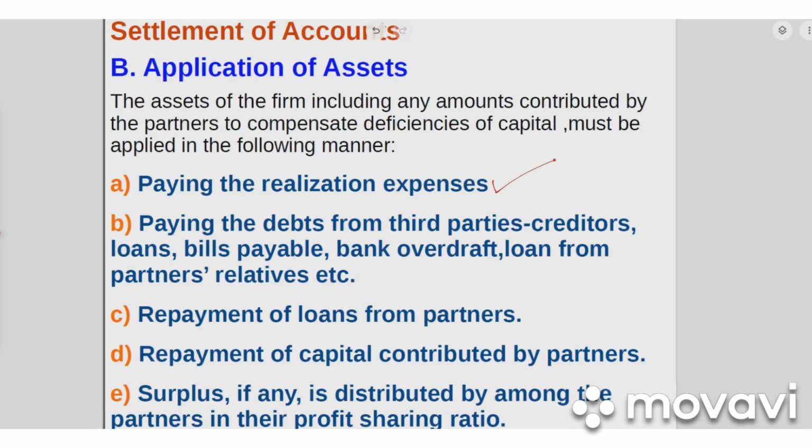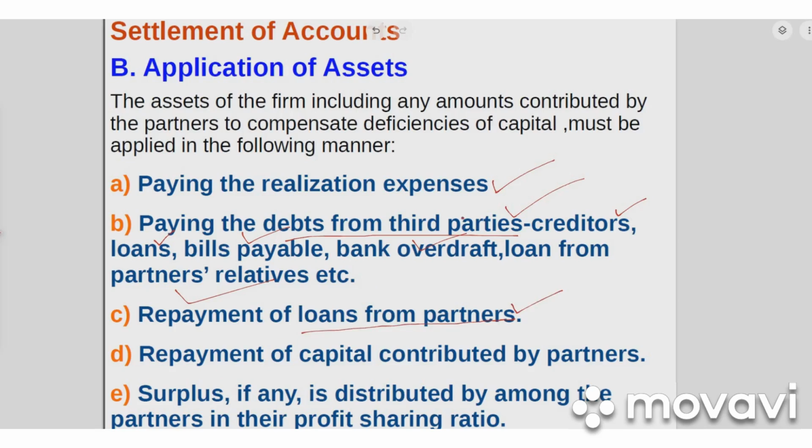At the time of realization there will be different types of expenses happening while settling the accounts, so those realization expenses have to be met. Then the third party's debts have to be paid. Third party liabilities like creditors, loans, bills payable, bank overdraft, loan from partners, relatives, etc. All these liabilities will be paid. Then partners also will have some loans given to the partnership business, so that is another liability.